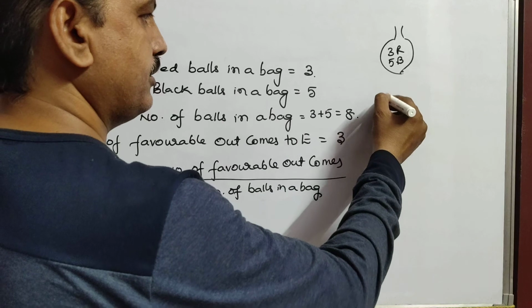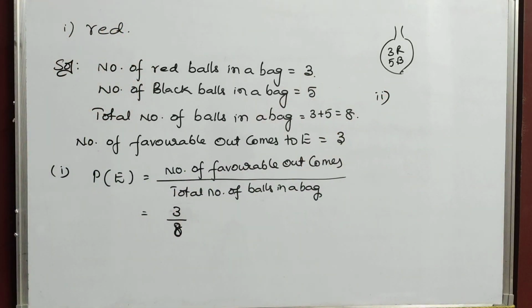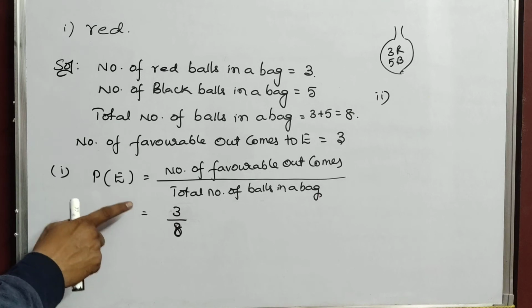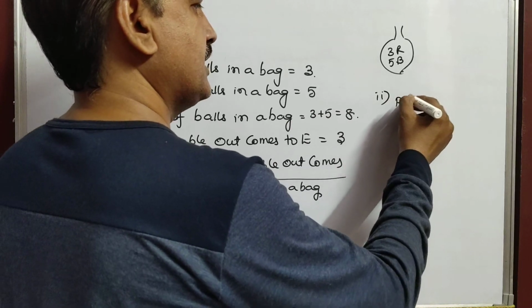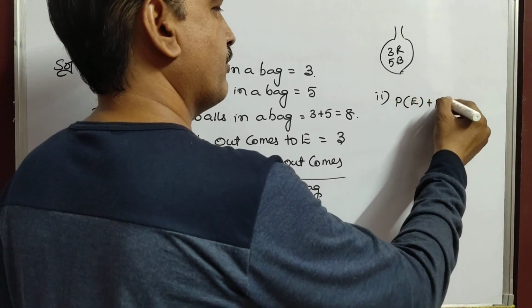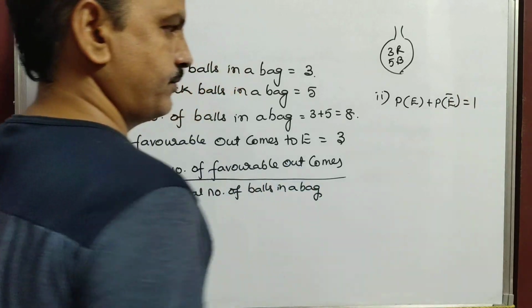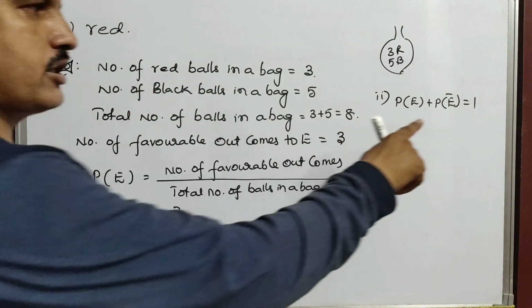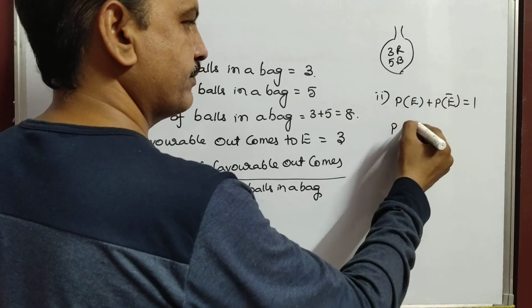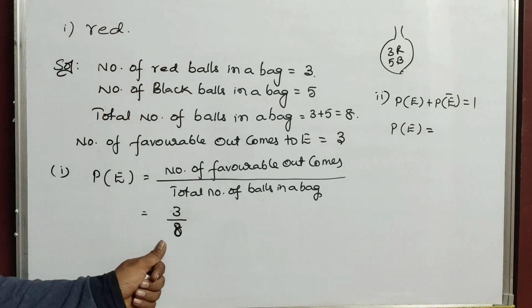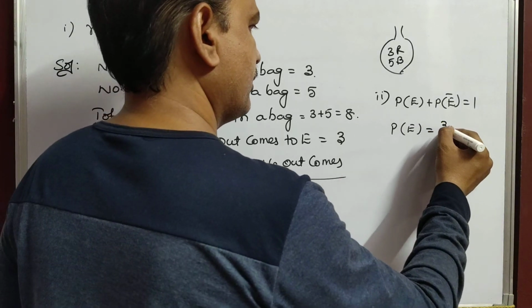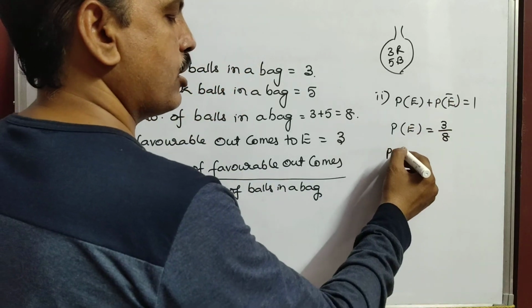Now see the second question. Up to here it is the same. Next it is asking how many are not red. Now simply you can write that P of E plus P of E dash equals 1. Not red means not event. P of E is given, that is 3 by 8. You just found it. Now it is asking not red.